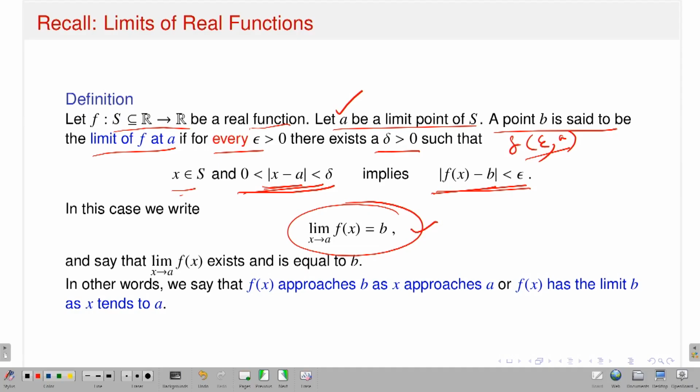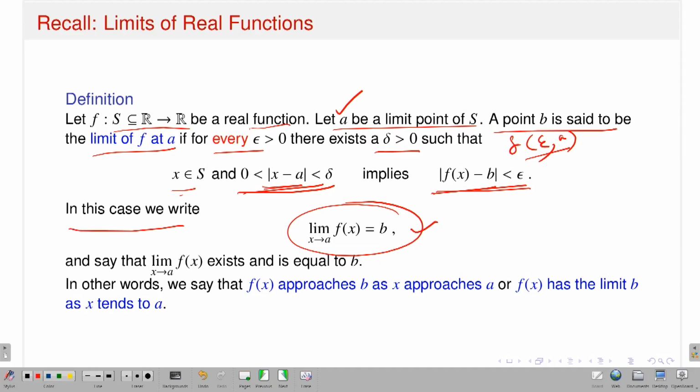That means you do not need a to be a part of the domain, because I do not need the value of the function at a. It is not necessary. It could be in the domain, that does not matter. But I can talk about the concept of limit at a point a, and that point need not be in the domain of the function. It could be a limit point. So, that is why this is true.